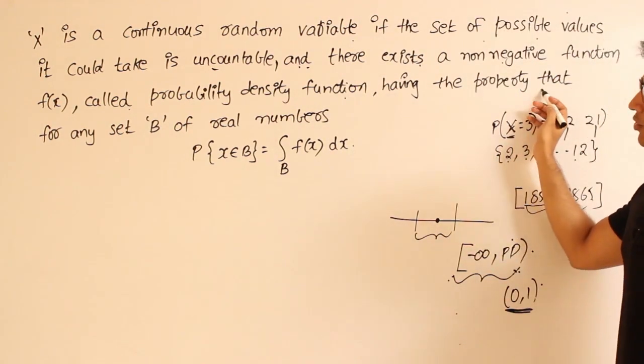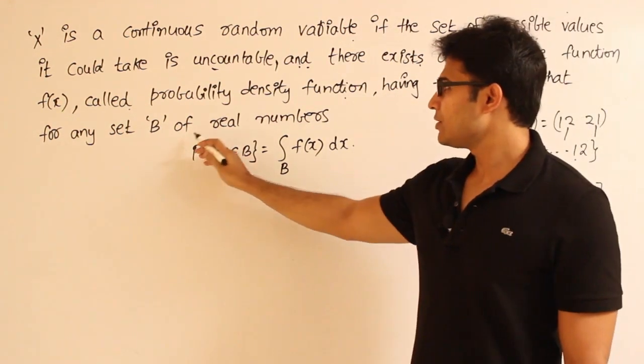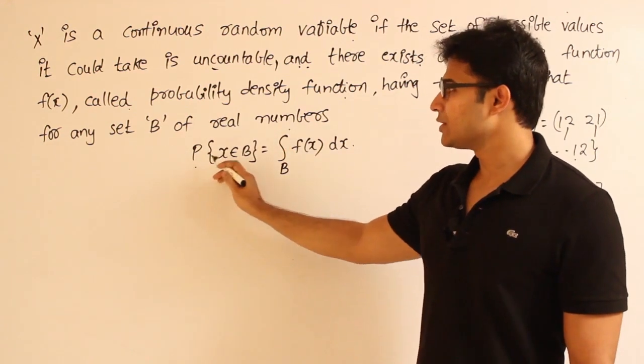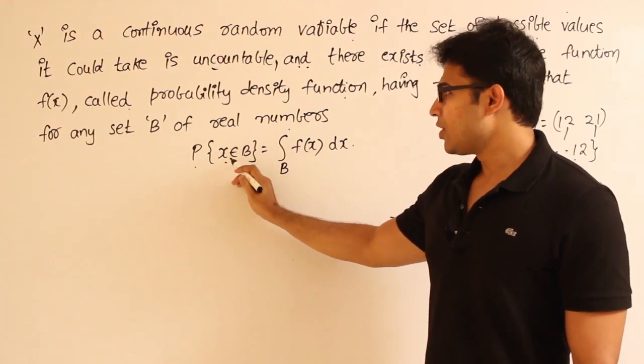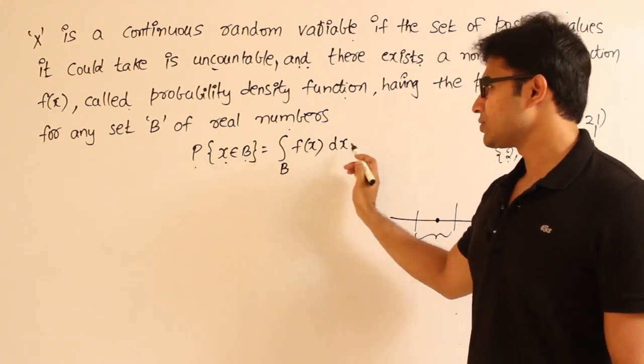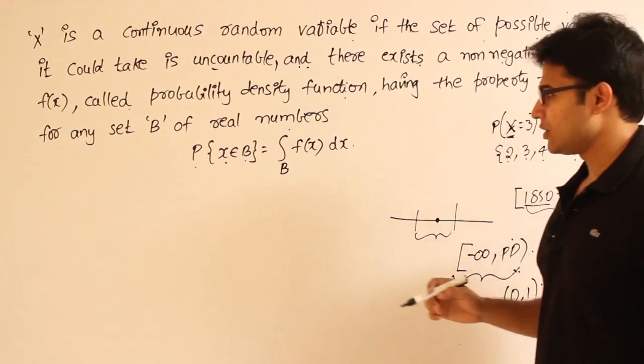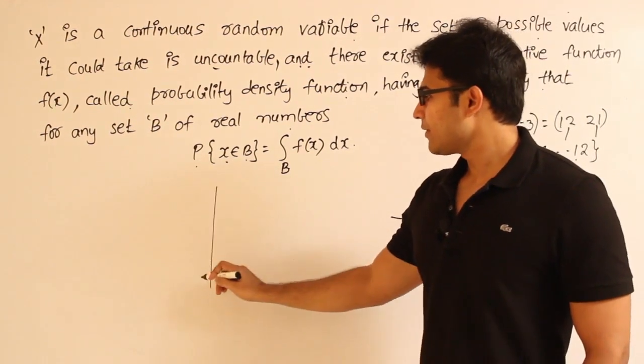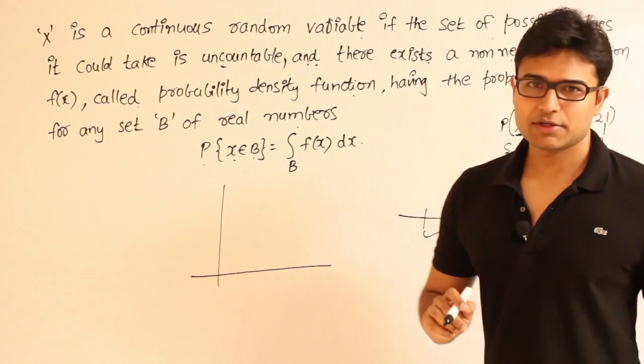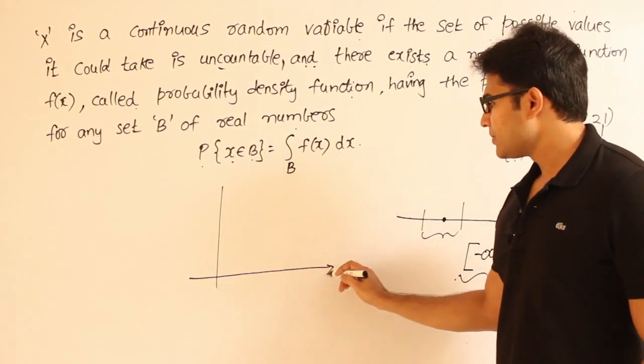function, having the property that for any set capital B of real numbers, the probability that our random variable belongs to that set is given by the integration of that particular function. So the meaning of it is, if you are defining a continuous random variable, then you should also define a function, right? And the function should be like this.